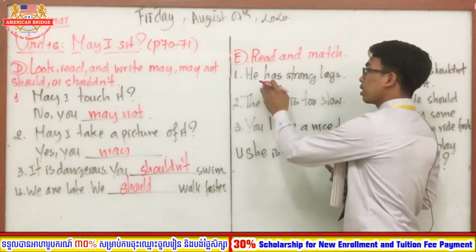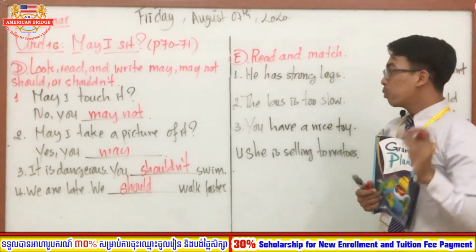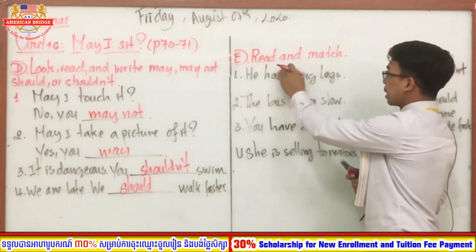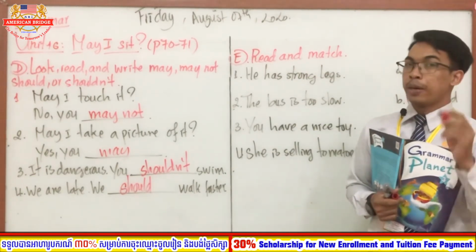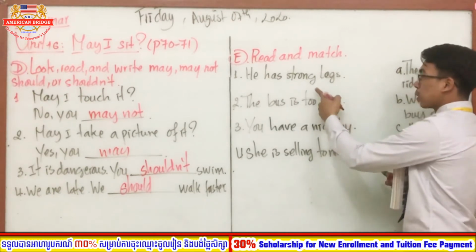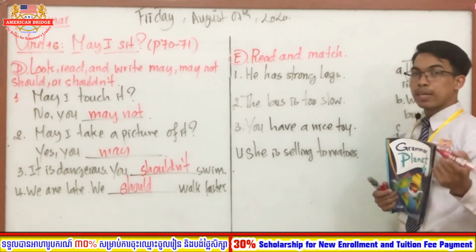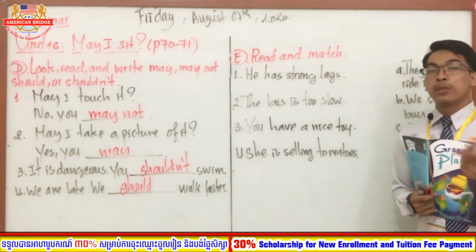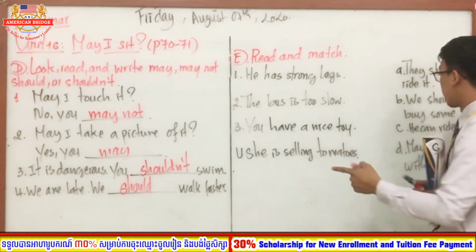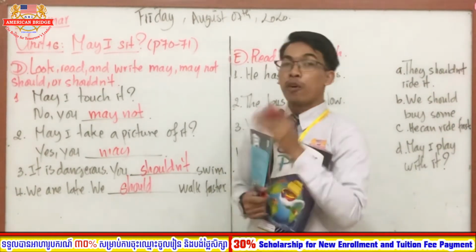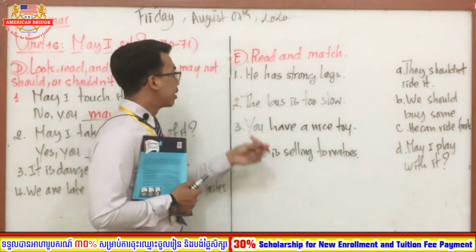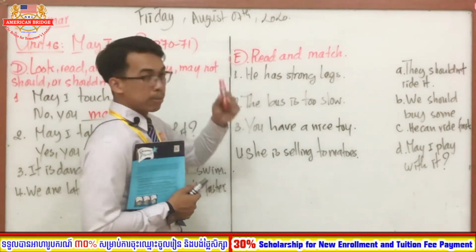Now let's move on to the second one, which is section E. Read and match. So everyone, in this exercise, you have to read the sentence carefully, and after that, you have to match it with the correct answer. You see? Good. So everyone, now we have 4 sentences. Okay. So the first one, you have to read carefully.